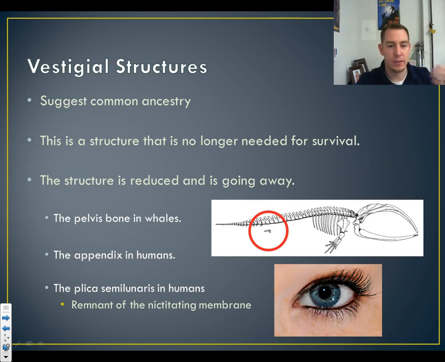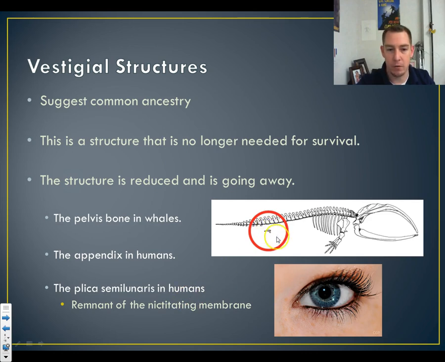And so this has obviously gone away in most mammals. There's like one, I think, that has it. Anyways, but it's gone away. And it's a lot smaller, and you'll see mammals having that remnant of it. But you can look in other organisms, and they do have it. So this is a vestigial structure. It was no longer needed, so it started to go away.